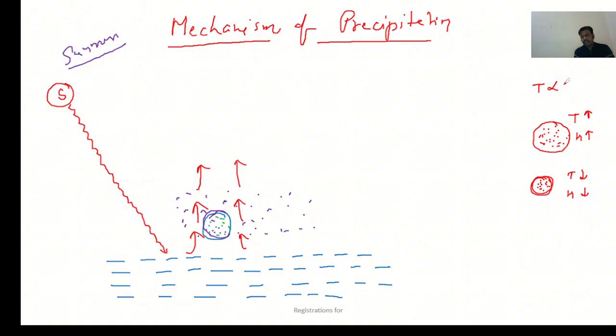ठीक है, टेम्परेचर ज़्यादा मतलब मॉइस्चर भी ज़्यादा. So temperature is directly proportional to humidity. Temperature is less, humidity is less.